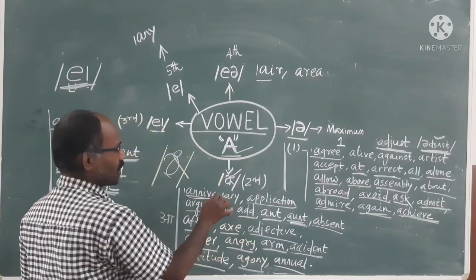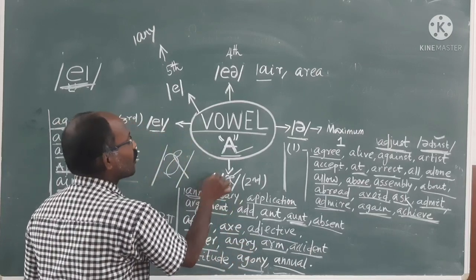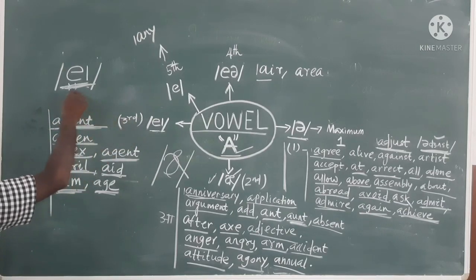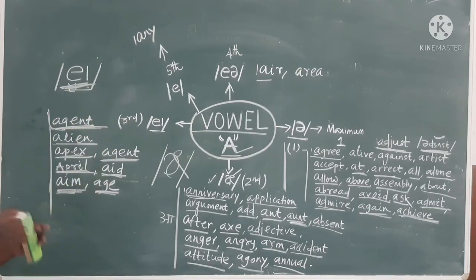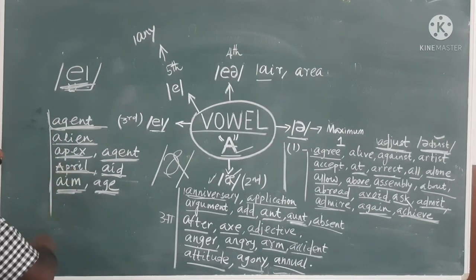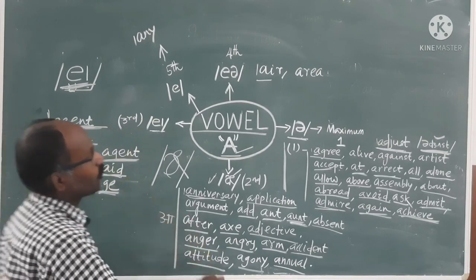Then if you search the dictionary, you will come to the A sound, maximum words. Then less sound you will get in A. That means agent. You will find many more words in the dictionary. Agent, alien, apex, April, aim, age. Okay. A. Then come to the fourth one.